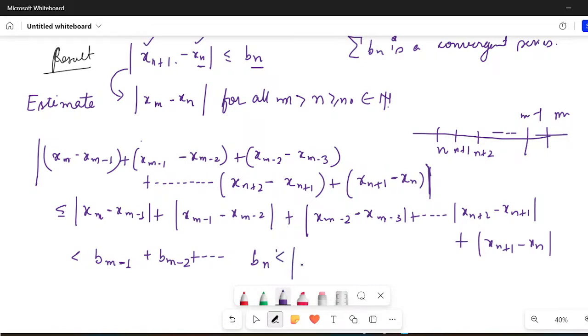It would be less than the modulus of it. So if it is all positive, then it's fine. But if some of the terms are negative, then I can say it would be less than the modulus of all these things that are written.